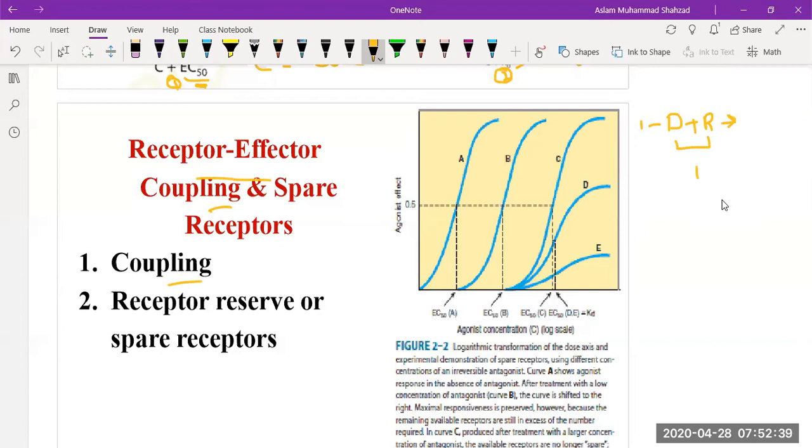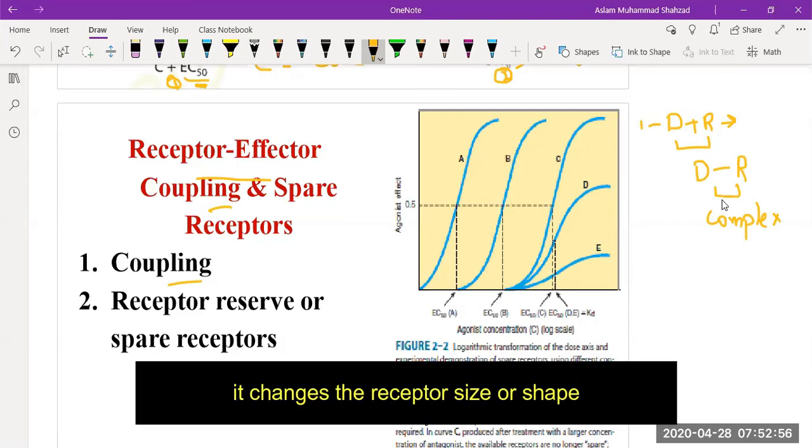We discussed one time in the last lecture that we form a drug and receptor complex. So what does that complex look like? Actually, when a drug binds to the receptor, it changes the receptor size or shape.